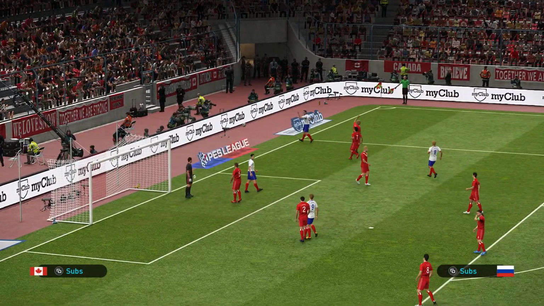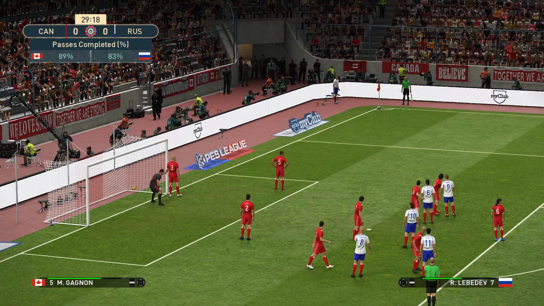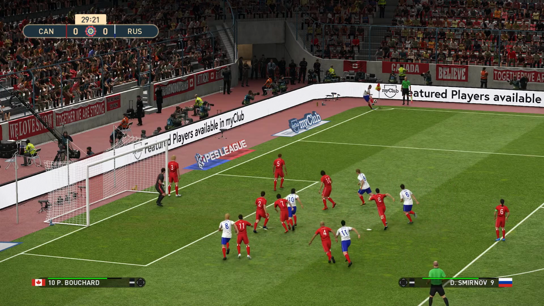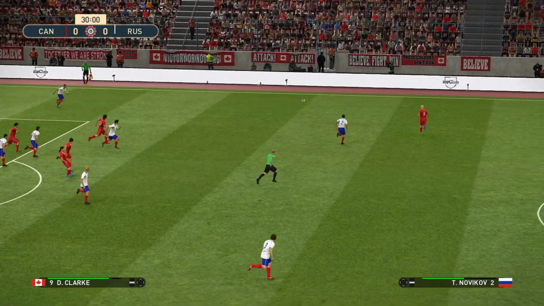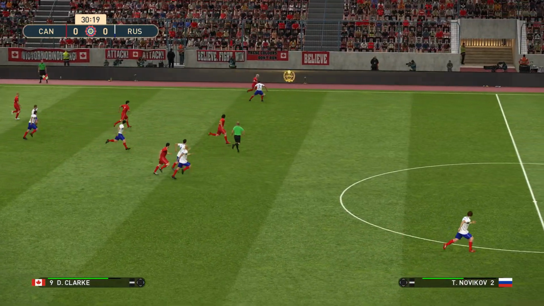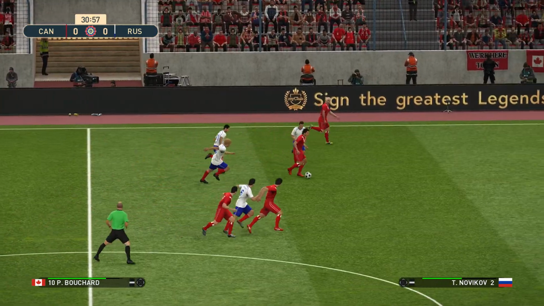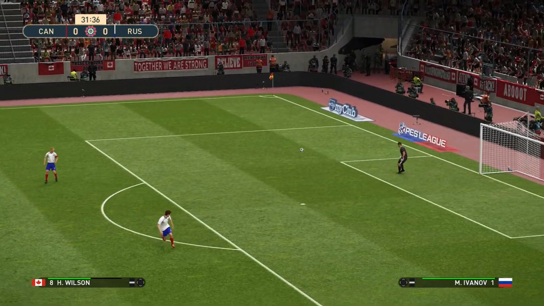Cut out by a Canadian. It's a corner kick. Cross comes in. Headed out by Bouchard. Clark finds Bouchard. He's in space. He slows it down. Tries to find Clark, but it's cut out by the Russian defender.